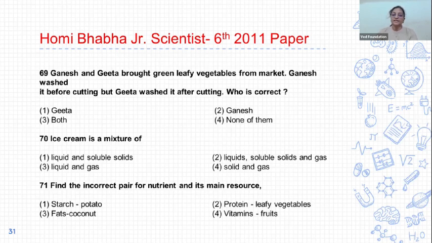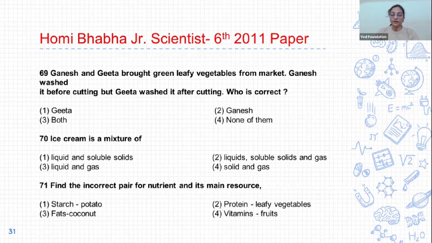Next question, 70. Ice cream is a mixture of, and the options are: first, liquid and soluble solids. Second, liquids, soluble solids and gas. Third, liquid and gas. And fourth, solid and gas. And the correct answer is option 2. Ice cream is a mixture of liquid, soluble solid and gas.